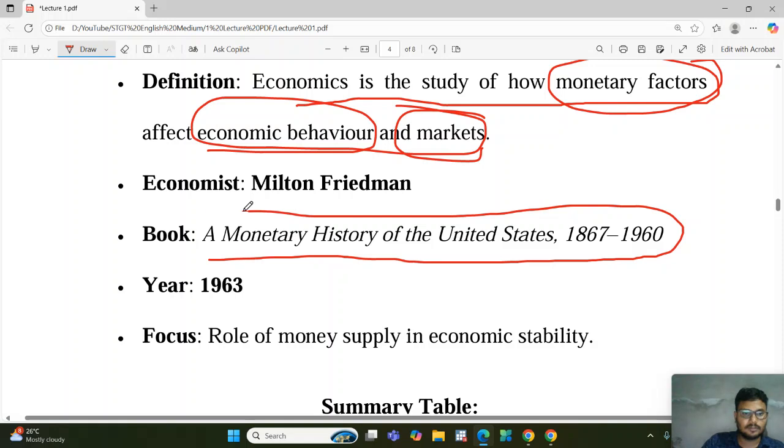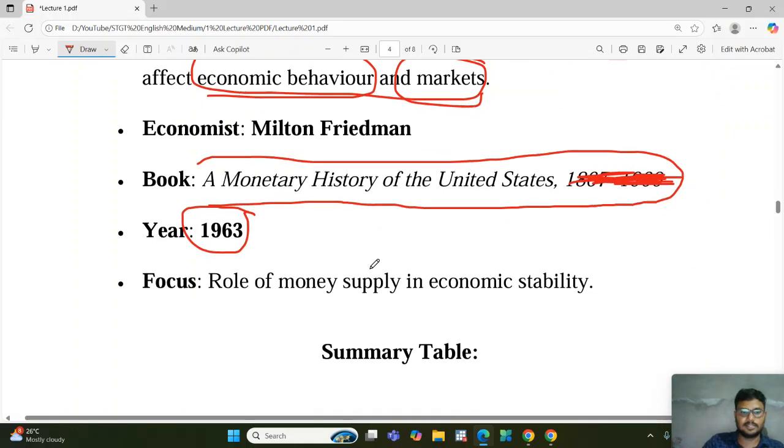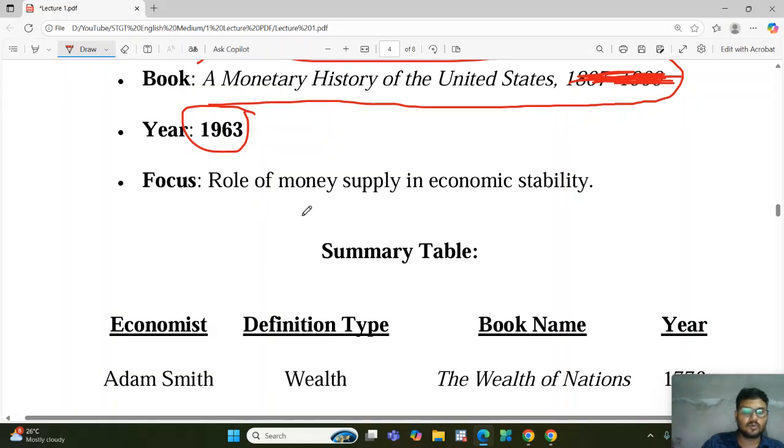60. So here one mistake is there. Basically, some mistakes are there. You just have to erase this one. The book name is A Monetary History of United Nations, and it was published in the year 1963. Now, his role, money supply.